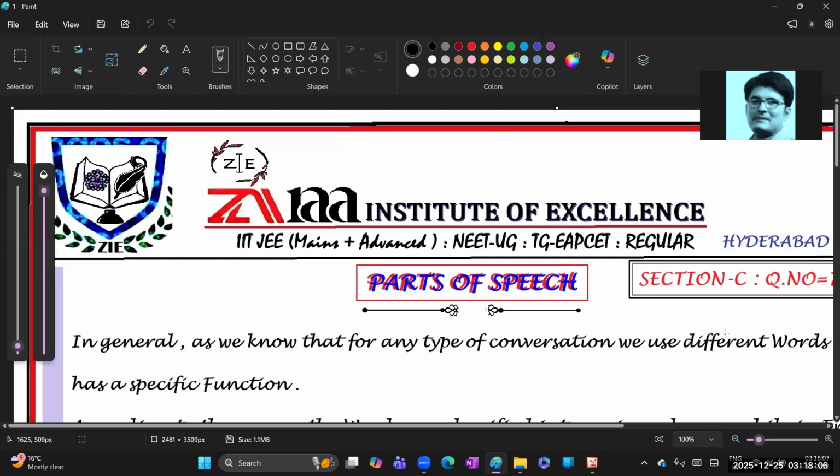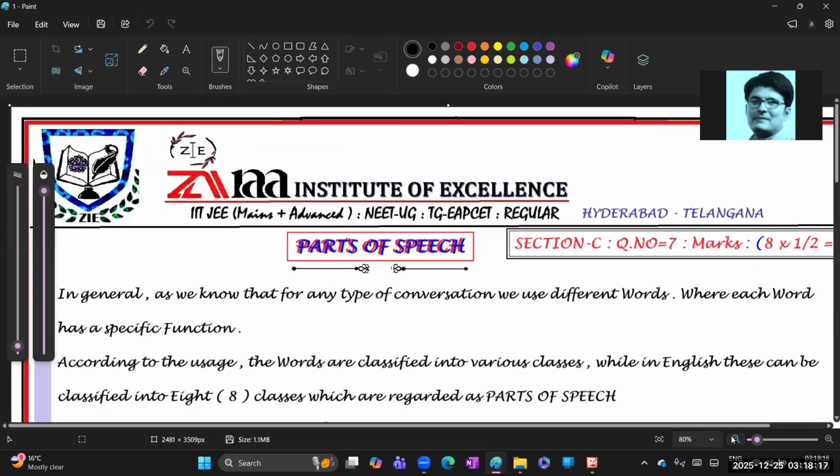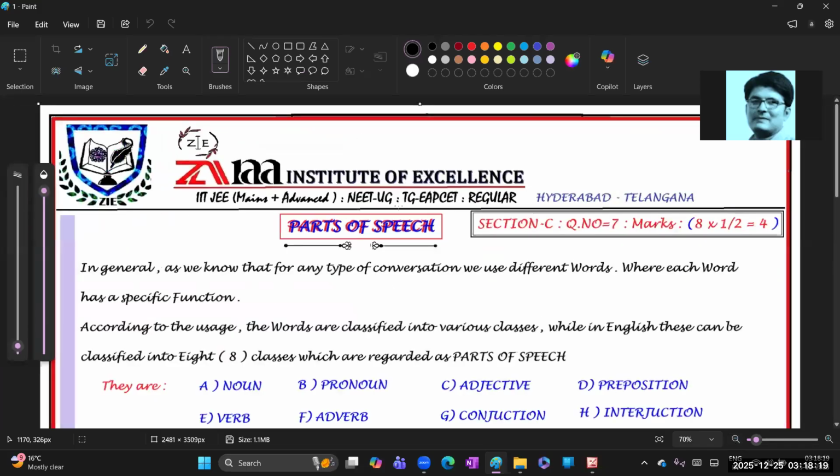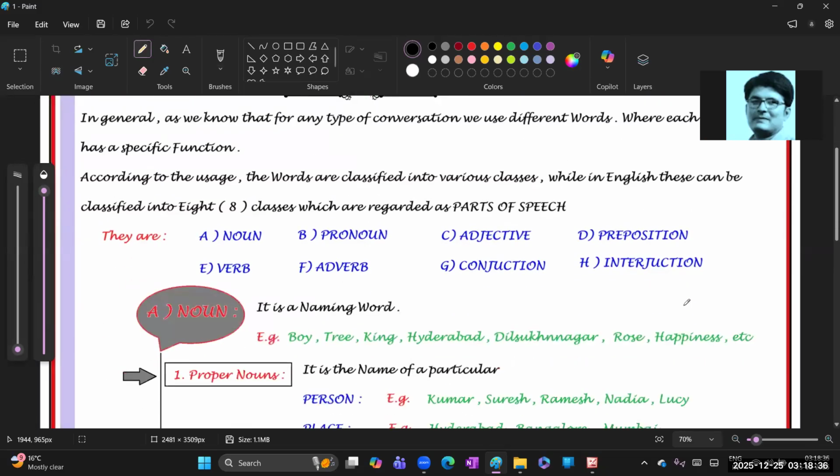Yes, guys. So this is the G Jayama Institute of Excellence, which is completely based on IIT and NEET mains and advanced level, located at Hyderabad. This is the first year part of Section C of the grammar part, parts of speech, question number 7 and 8 questions. The half mark contest, so 4 marks will be there. See, now let us start.